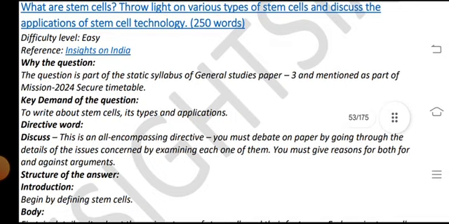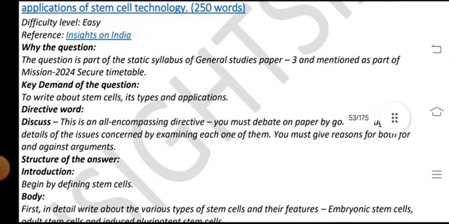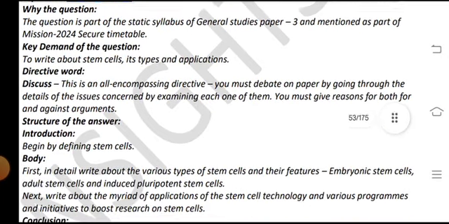What are stem cells? Throw light on the various types of stem cells and discuss the application of stem cell technology. Difficulty level: easy. References: Insights on IAS. Why this question?